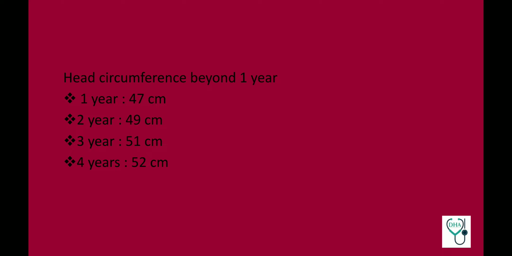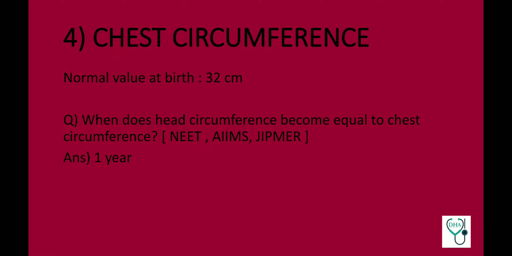Coming to the last parameter, there are only two important facts in this. What is the normal value of chest circumference at birth? It is 32 centimeters. And a question which is always repeatedly asked in NEET, AIIMS and JIPMER in all exams is, when does head circumference become equal to chest circumference? Answer is 1 year. This is a very famous Viva question too for university exams. So head circumference becomes equal to chest circumference at 1 year.